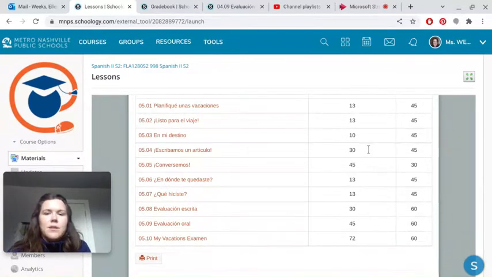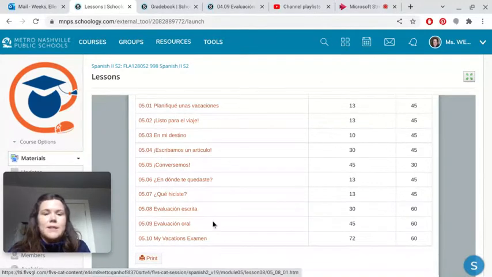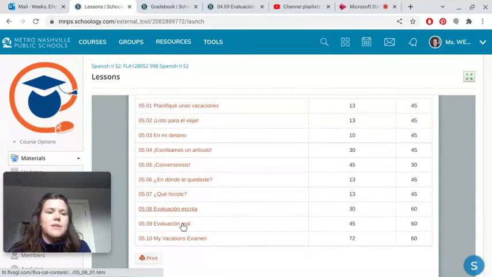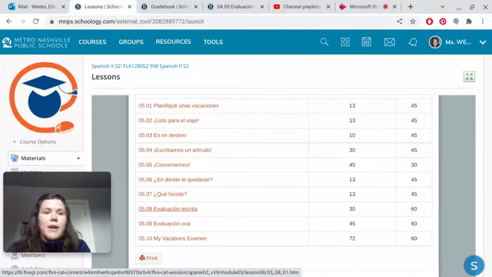This one and this one look similar, but they are not the same. If you copy 05.04 and just paste it into 05.08 as your assignment submission, you will lose points because you will not have completed all the requirements that are added in 05.08. There's a set of requirements for this assignment, but then there are added requirements in the later assignment. So make sure you're paying attention to the new things to add in 05.08.